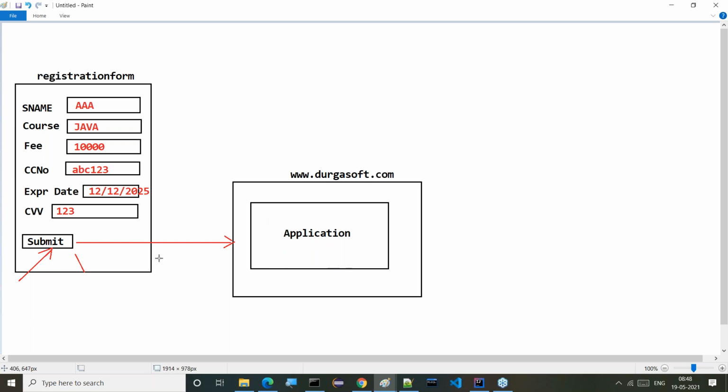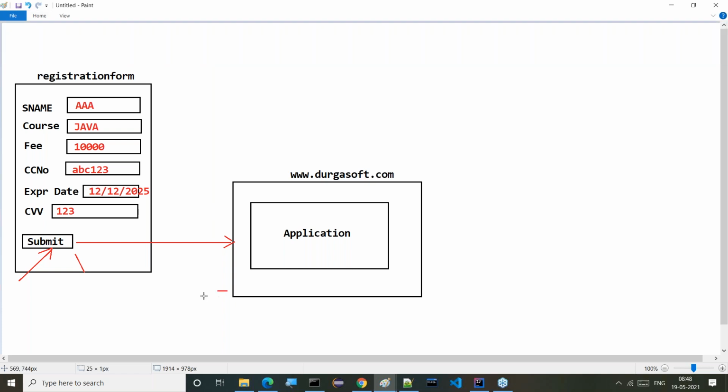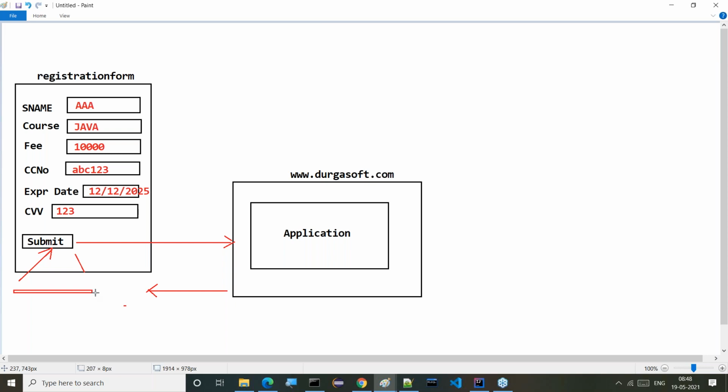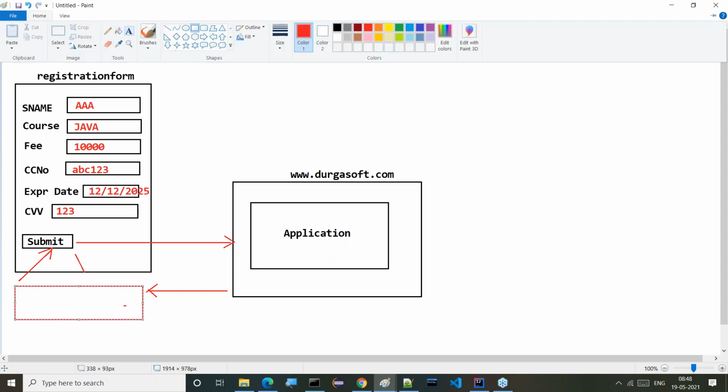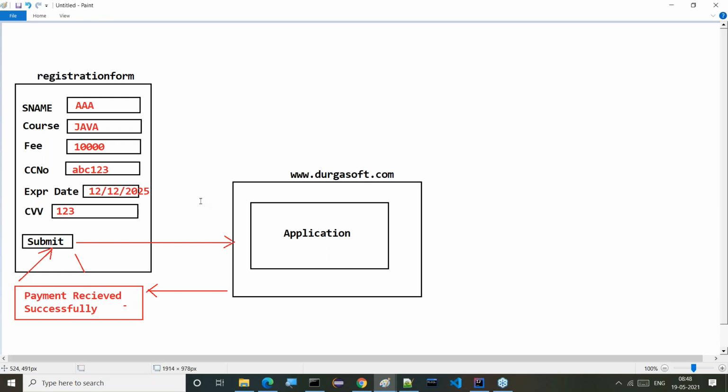Right, sir. Client in the sense of the registration form. Maybe success or failure, it has to give some response. Everybody has to understand this. What would be the response here? Directly we can understand it: registration success, or maybe payment received successfully. Some message it has to provide. Okay, course registration is successful. All right, sir. Good.